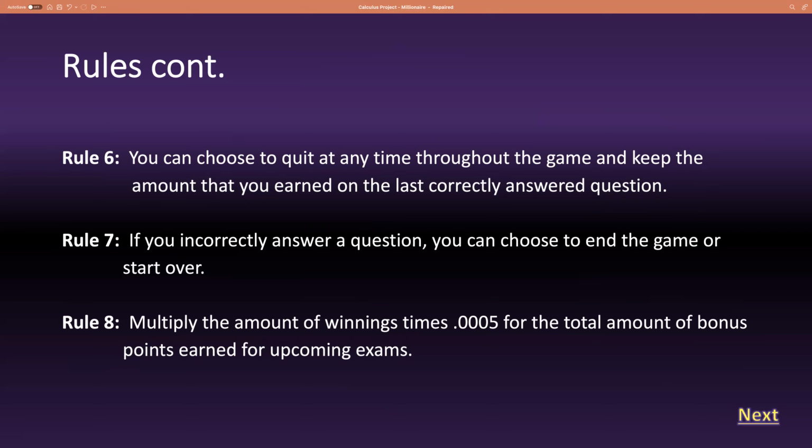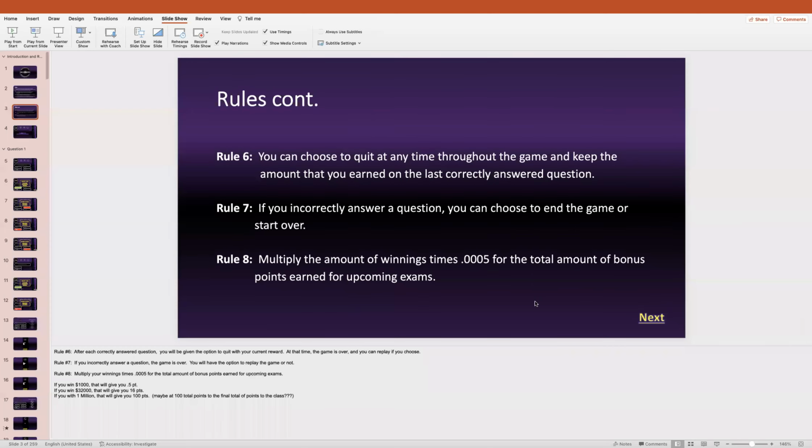And if you win 1 million, that will give you 100 points. Now, maybe at 100 total points, that would just probably translate to, maybe we can figure out how to get those points added to the end of the class, like out of a total points altogether. So just for fun, though, I thought we would do that bonus points translation. All right, so let's take a couple, and I'm gonna get out of the slideshow here.